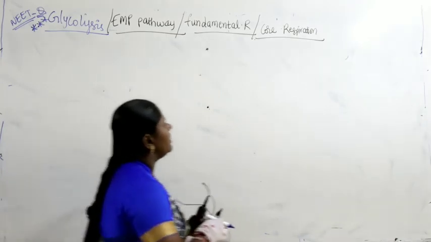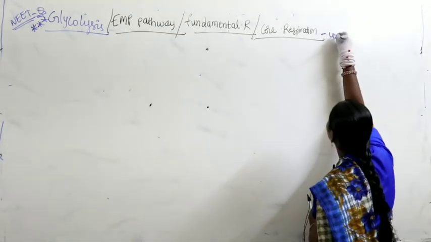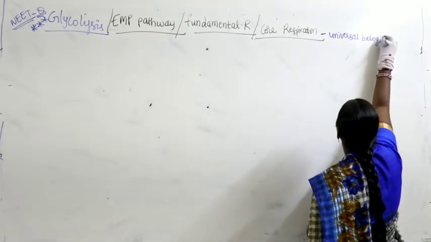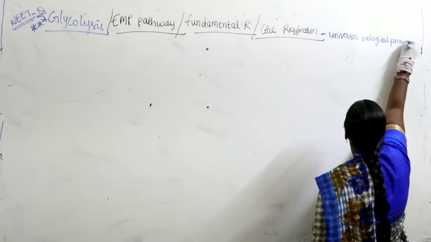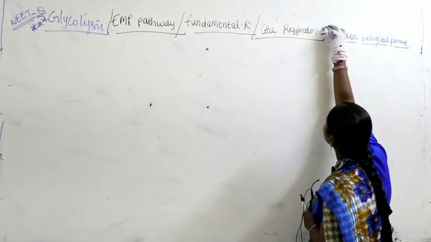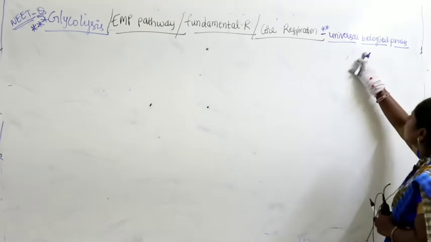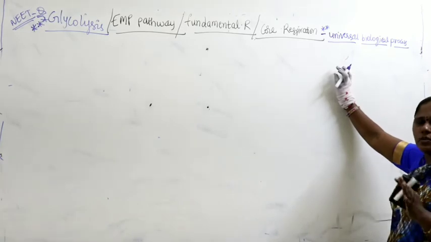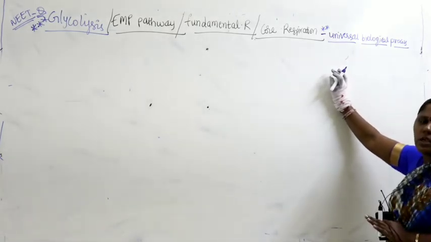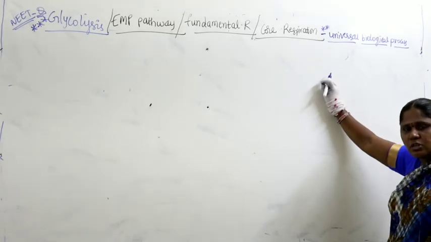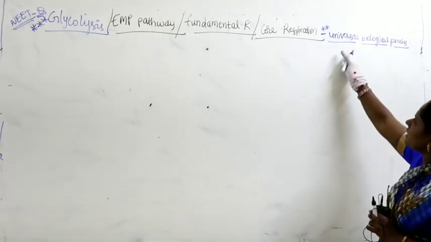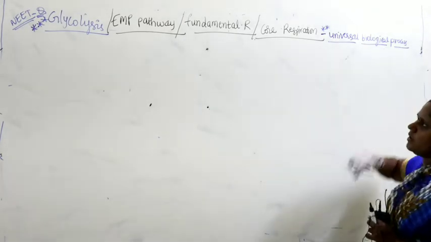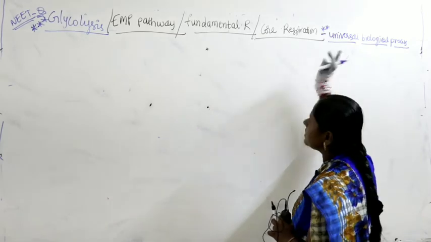This is also referred to as universal biological process, meaning it occurs everywhere in all living organisms. That's why this is also called universal biological process. Glycolysis occurs universally in all living organisms, the organisms which undergo anaerobic respiration as well as aerobic respiration. That's why glycolysis is also called universal biological process. Now fundamental, core, universal, you understood.